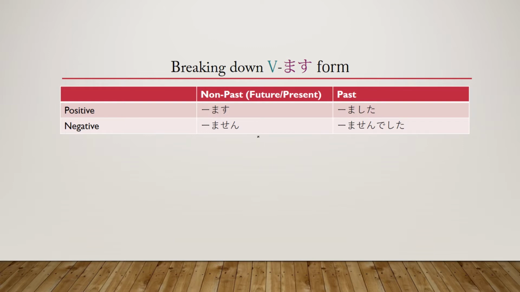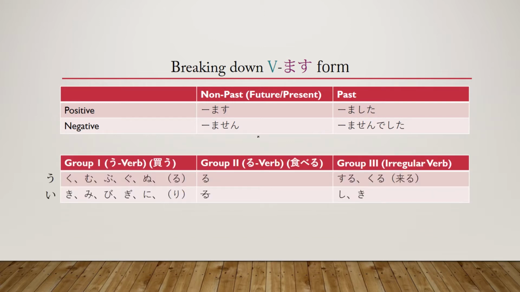The first thing we need to go over is that there are three different types of groups in Japanese for verbs. So we have our group 1 verbs, our group 2 verbs, and our group 3 verbs. They are also known as u verbs, ru verbs, and irregular verbs. So this might look a little bit confusing at first, but don't worry, it's not difficult. Let's just take it one section at a time, all right?